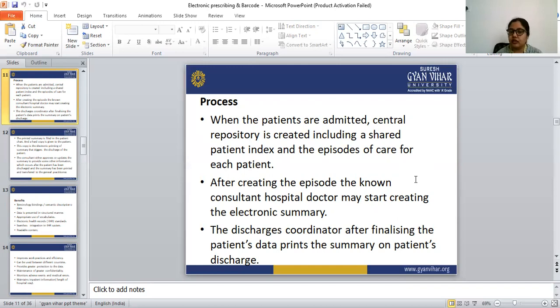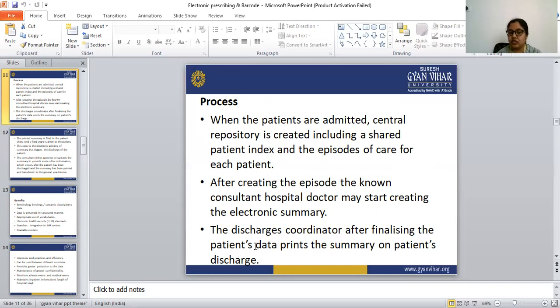The discharge coordinator, after creation of the electronic summary, has to finalize the patient data first.